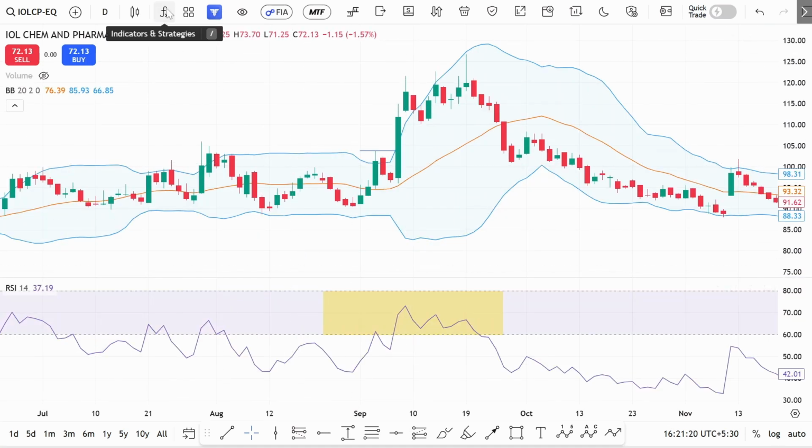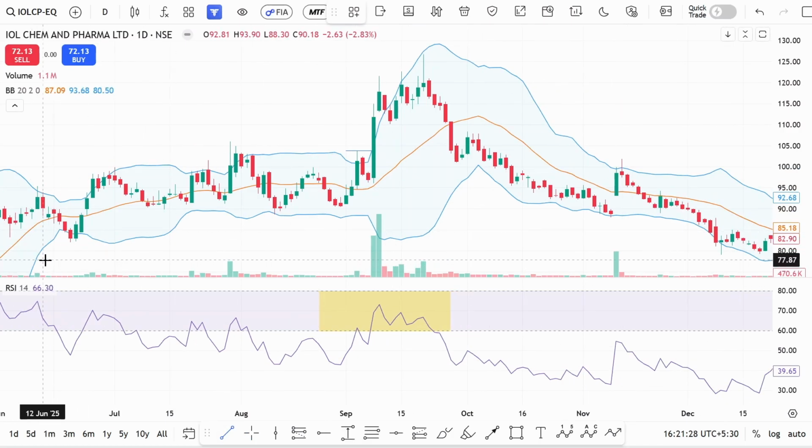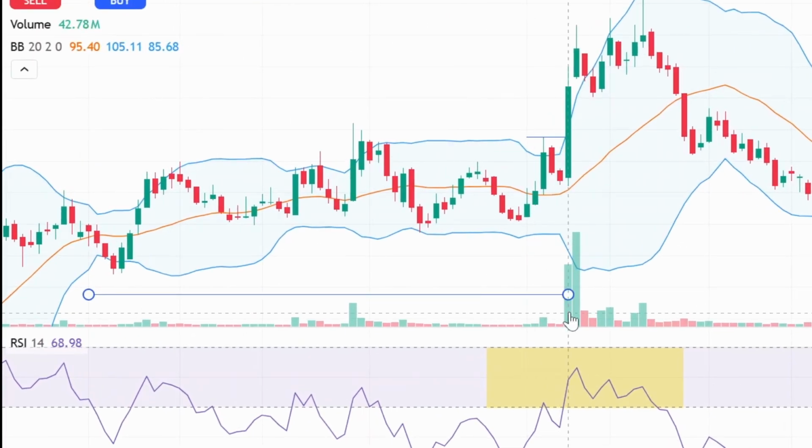And the fourth condition is volume. On the day, the highest volume should trade compared to the last 60 days volume. If I observe the last 60 days, on that day is the highest volume. You can check it out. Here the highest volume has entered. This is the fourth condition.